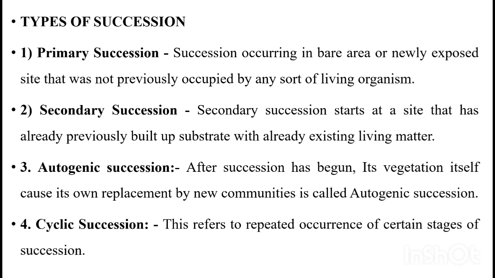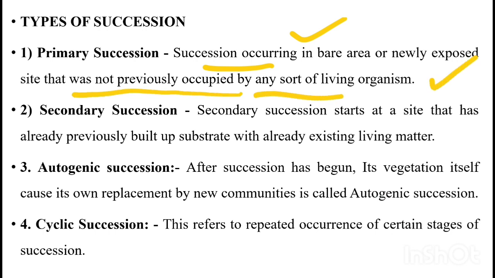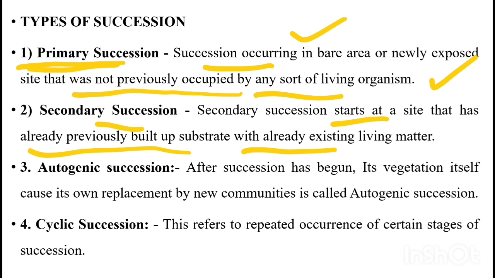Then types of succession. One is primary succession. Generally, succession begins at a bare land or newly exposed site that was previously not occupied by any sort of living organism. That type of succession is known as primary succession. Then secondary succession starts at a site that has previously built up substrate with already existing living matter.